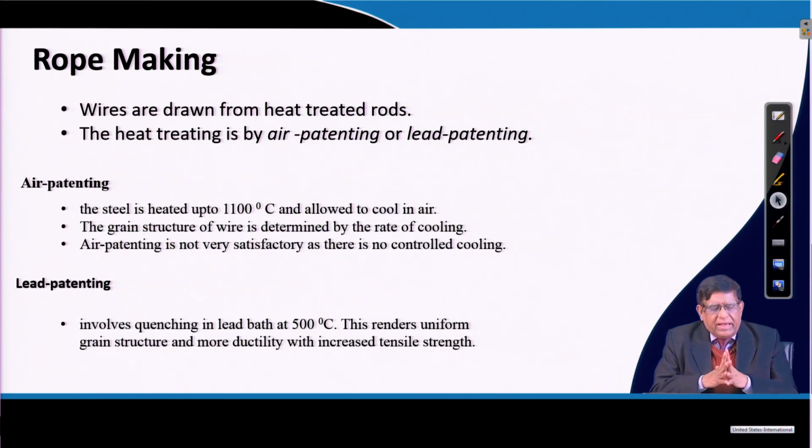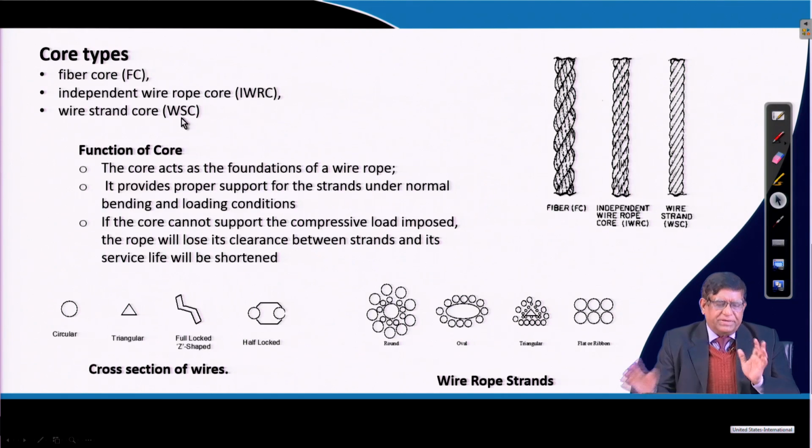So, it is said that when you are doing lead patenting, in which molten lead at 500 degree centigrade is used, these wires are cooled down slowly, and it gives a very uniform grain structure, and because of that the wire becomes more ductile. The ductility and the strength, these two are the main properties required in making a wire rope, and that is why the lead patented wires are good for manufacturing wire ropes for critical operations.